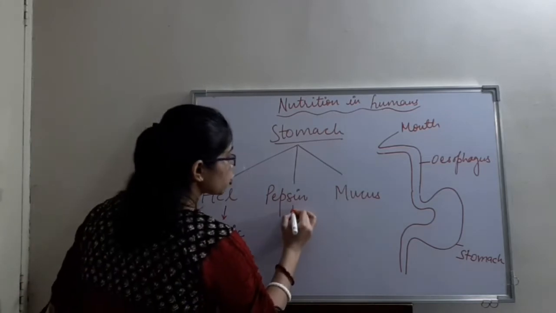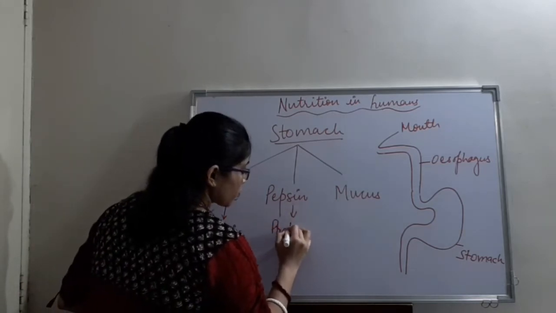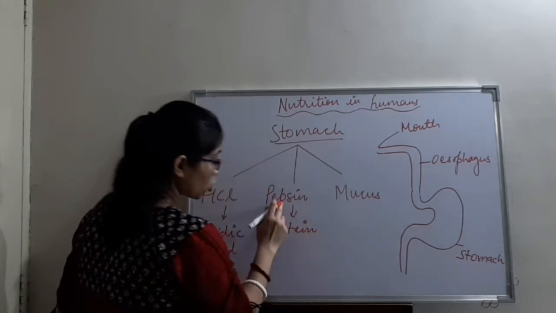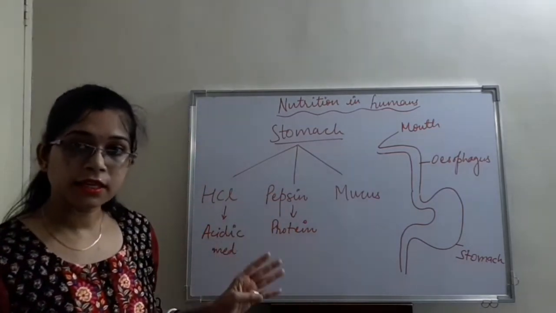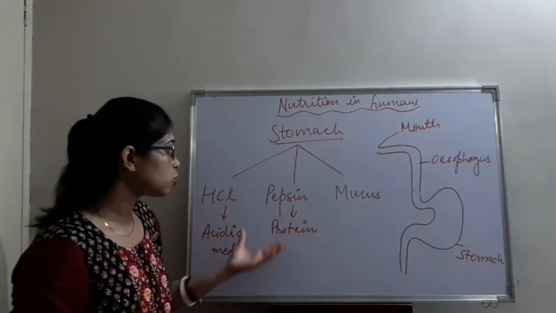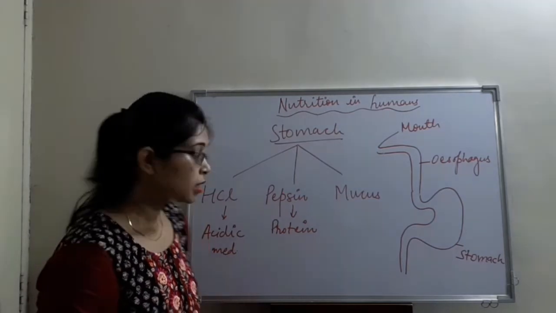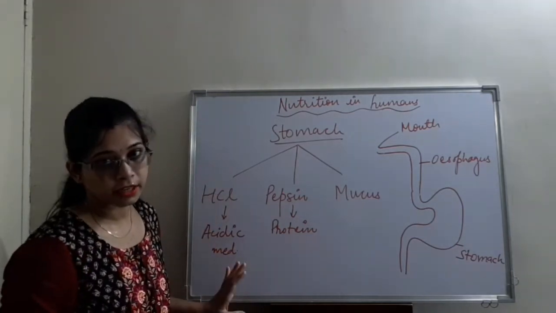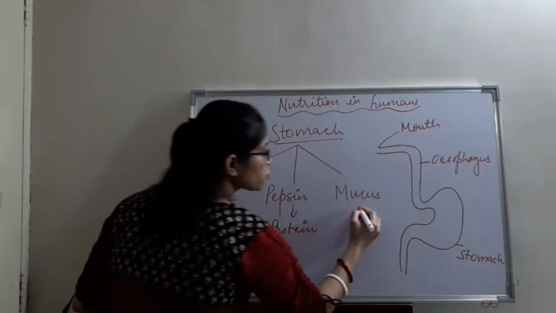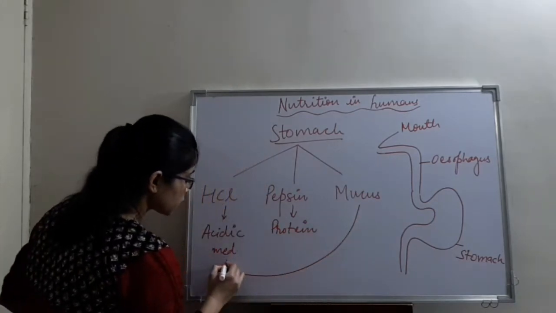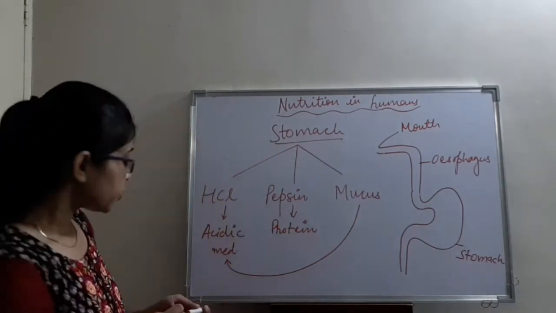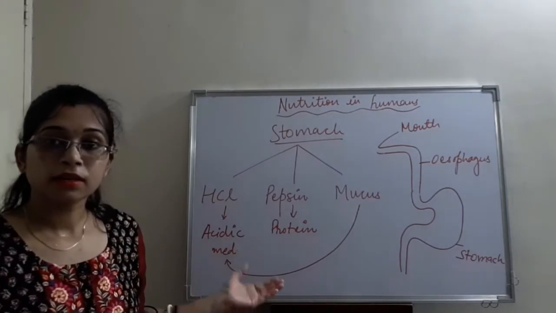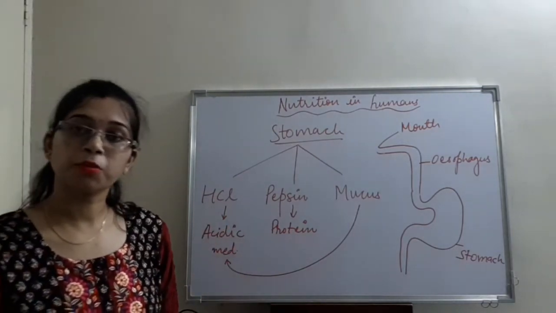Pepsin, which is a protein digesting enzyme, works only in the presence of an acidic environment. So, in order for pepsin to function, HCl creates an acidic environment. Now, the function of mucus is to neutralize that acidic environment in normal conditions.